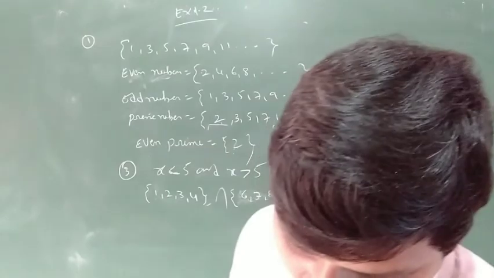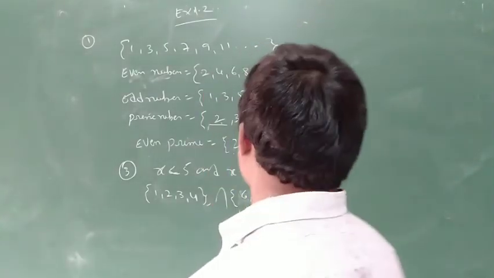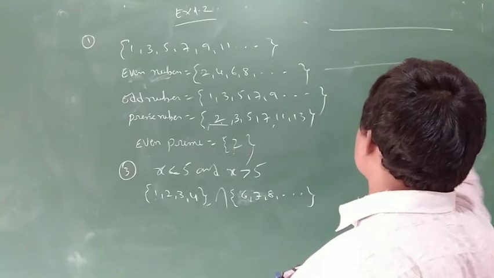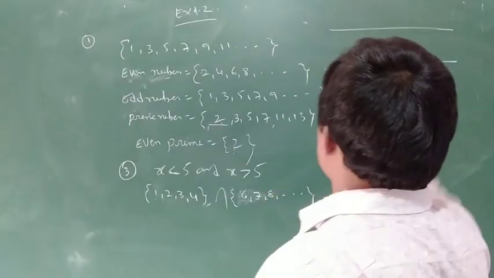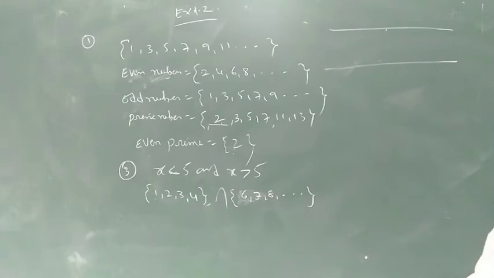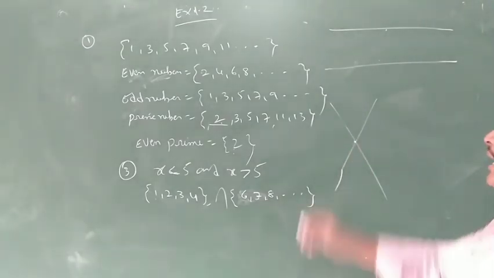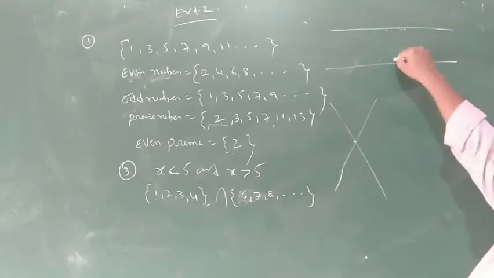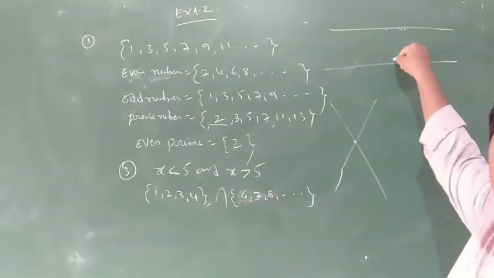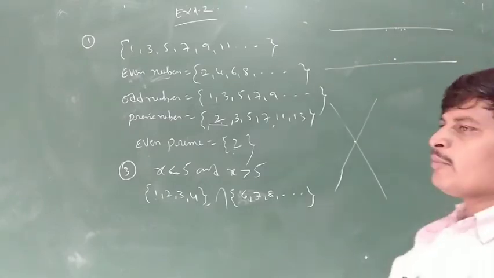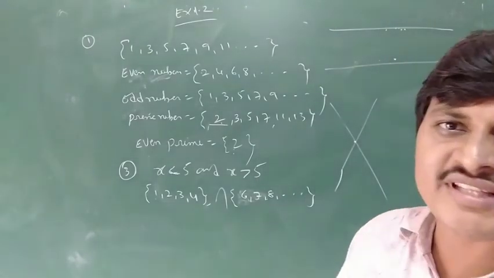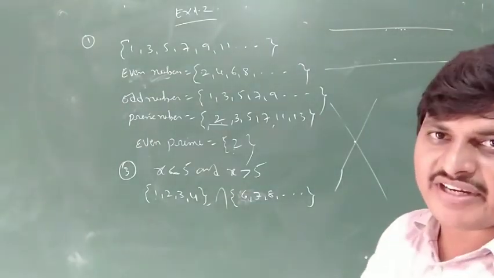Y is a point common to any two parallel lines. For example, these are two parallel lines. Is there any common point? Intersecting lines have a common point, where the two lines meet. Parallel lines have no common point. No common point means no elements, so this is the empty set, or null set, or void set.